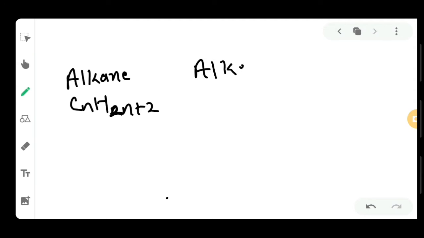So let's start with alkane. The formula of alkane is very much simple, that is CnH2n+2. Then the formula of alkene is simple. You just have to remove two hydrogen atoms, and the formula will become CnH2n.